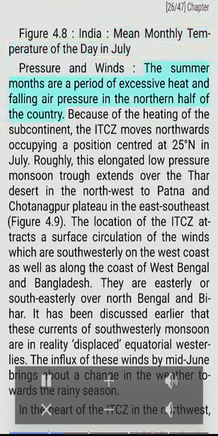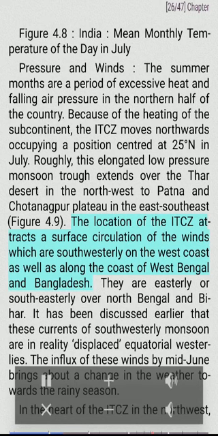Pressure and winds. The summer months are a period of excessive heat and falling air pressure in the northern half of the country. Because of the heating of the subcontinent, the ITCZ moves northwards, occupying a position centered at 25 degrees north in July. Roughly, this elongated low-pressure monsoon trough extends over the Thar Desert in the northwest to Patna and Chotanagpur Plateau in the east-southeast.